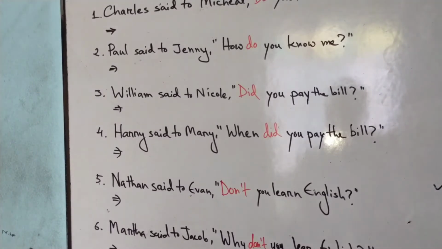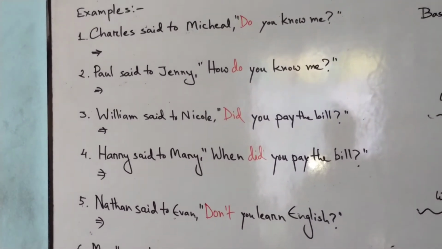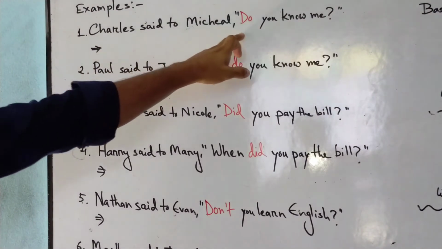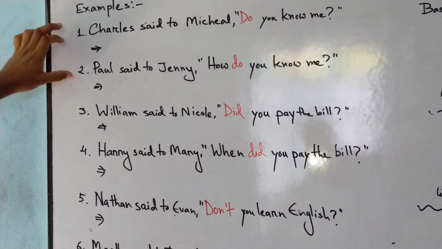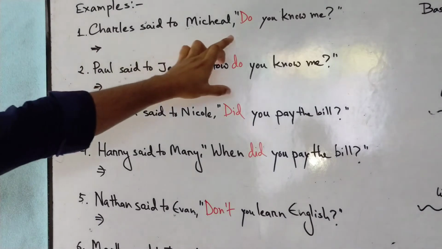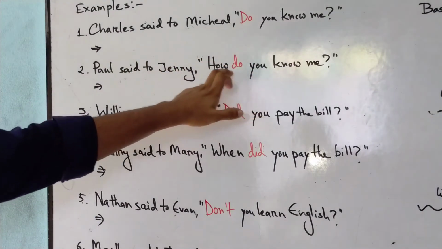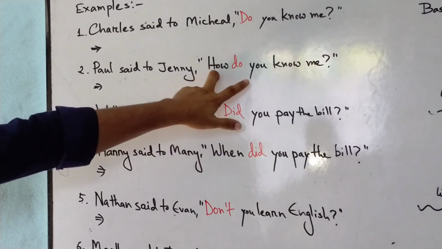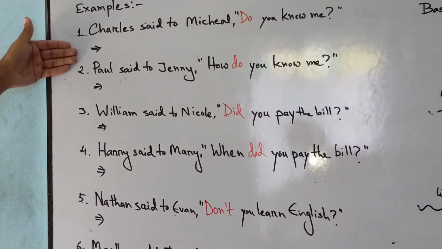Okay, so here we have examples written down, and we will now change the direct speech into indirect speech. The first example says, Charles said to Michael, "Do you know me?" Now you can notice one thing, that the two sentences are basically the same. I mean, the direct speech is pretty much the same. Like, do you know me? And here we also have do you know me, only the question is a WH question. So we have added an interrogative pronoun which says, how do you know me? Just like that, we have written down all the examples here. So let's see how we can solve it.